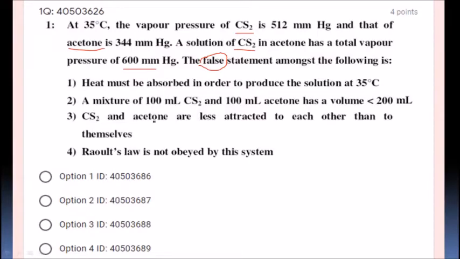A mixture of 100 ml of CS2 and 100 ml acetone has a volume less than 200 ml. No, students, when you are mixing these 100 ml and 100 ml of acetone, what is going to happen? It must be 200 or greater than 200, because it is going to absorb heat and the pressure is going to be 600 mmHg, meaning it is endothermic and it is going to have a minimum of 200 ml or more than 200 ml. That means it is a wrong statement, and it is going to be our answer.